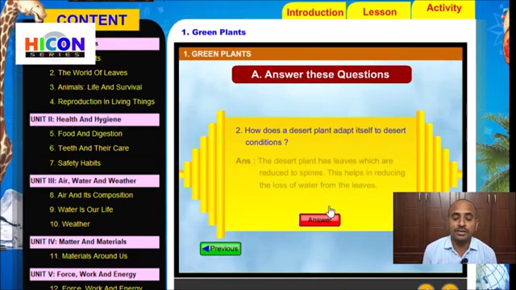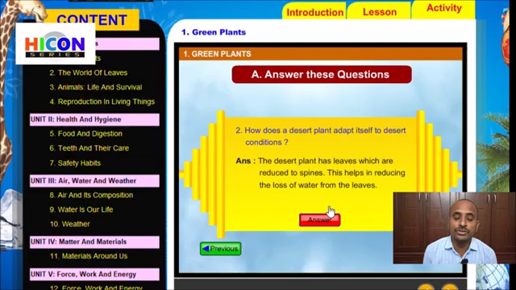So children, read the answer. The desert plant has leaves which are reduced to spines. This helps in reducing the loss of water from the leaves. So children, what features do the desert plants adopt to survive in the desert?